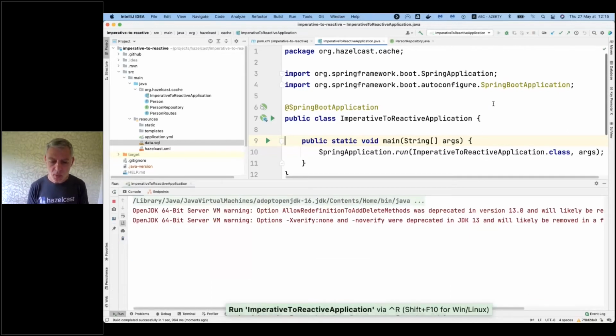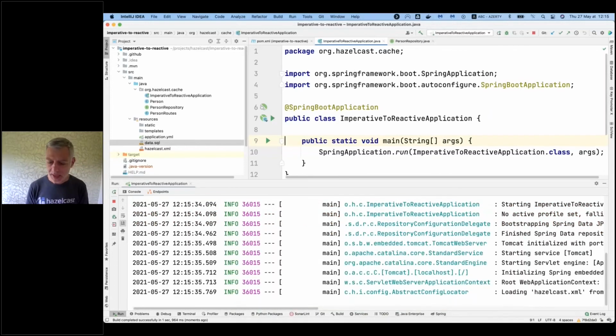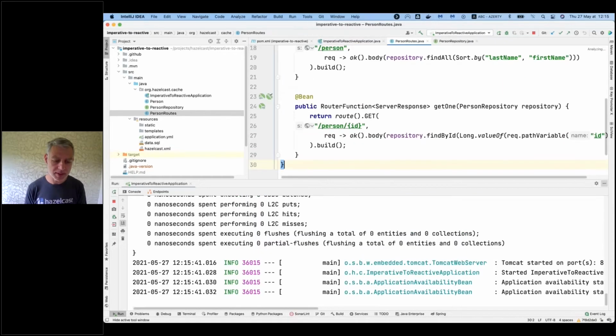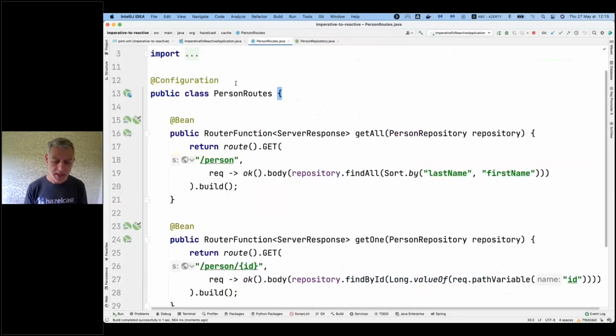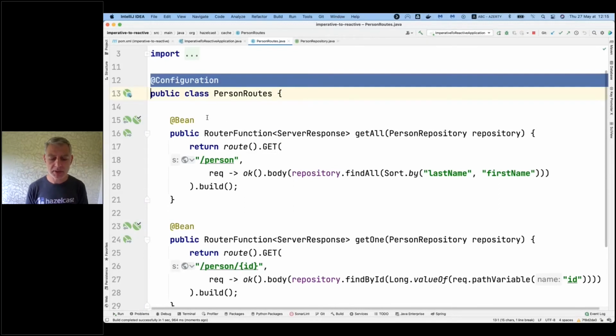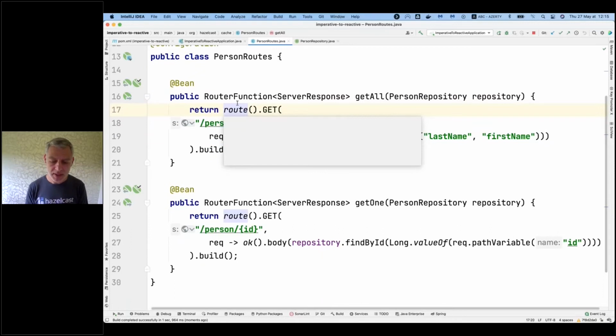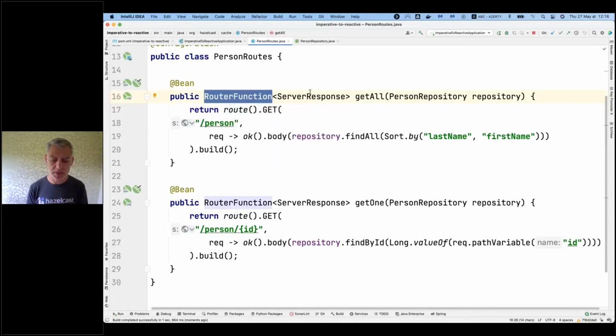So now what I changed is that I still have annotations, but they don't mean the same thing. Now I have a configuration class and I have beans. And in those beans, I create a router function. The router function takes a server request and returns a server response.